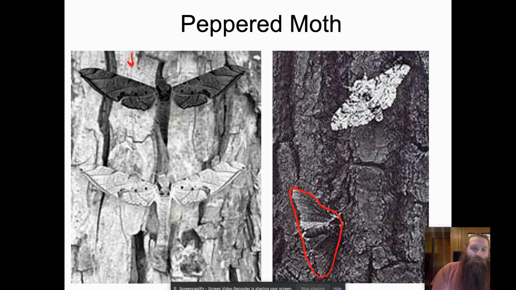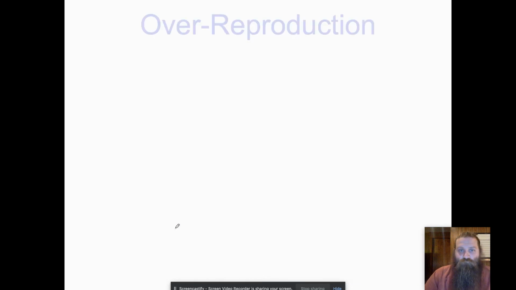And then there is the light peppered moth, which is obviously easy to see here, but blends in much better on this lighter tree. So depending on the prevalence of light or dark bark trees in an area, certain variations or certain colorations in the peppered moth will make one allele better suited to survive in that environment.